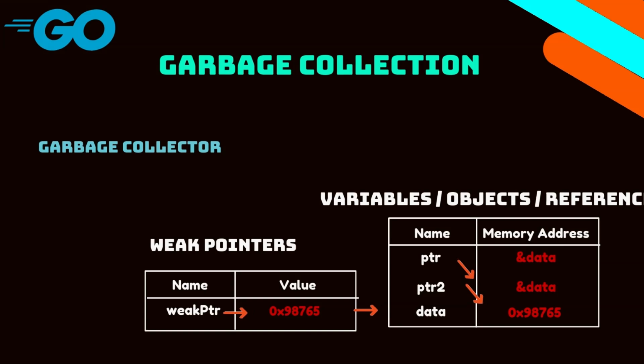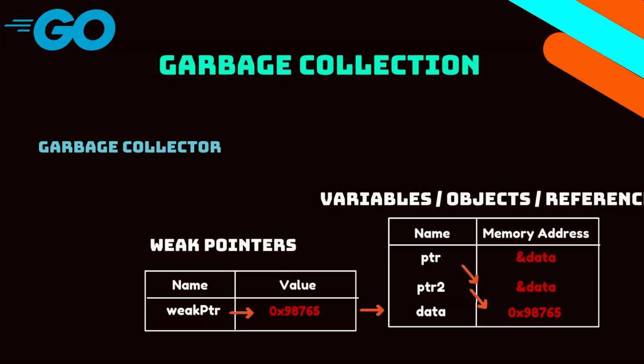Now let's look at how weak pointers will be used. Here we have variables ptr, ptr2, and data. You can consider them as pointer and pointer2. Those are direct references to data, and data holds some value, which could be a list of strings as we saw. Pointer is a direct reference to data, that is, it will point to data itself.